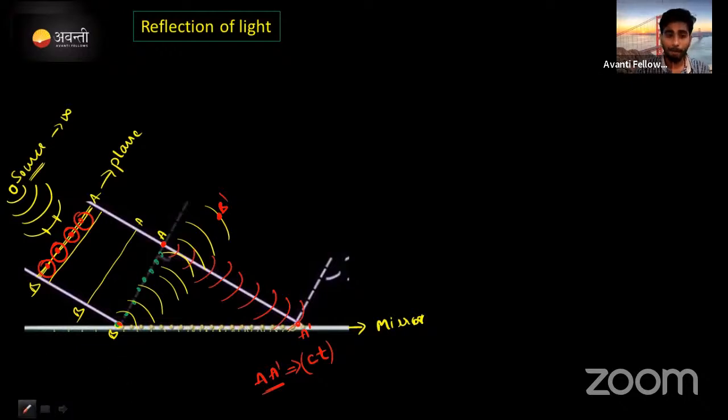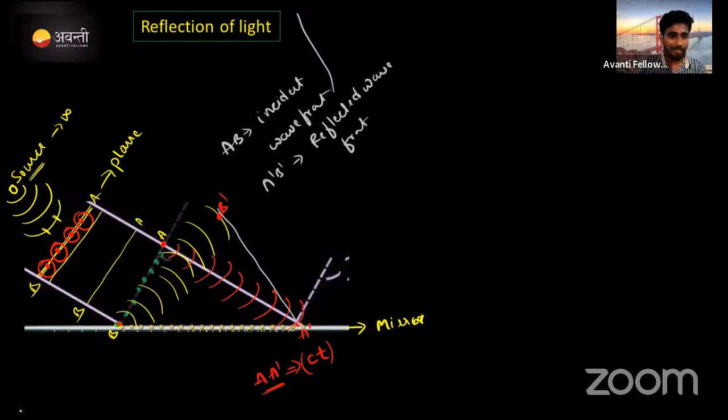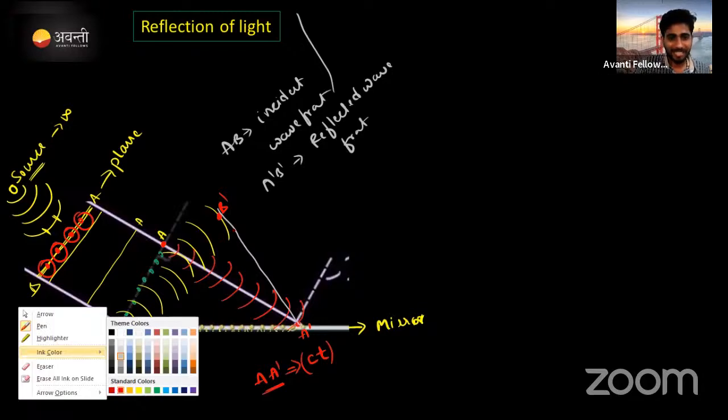Now what do we need? Again we need one plane wavefront, the reflecting plane wavefront. From A dash to B dash, draw a tangential line. Now look here. AB is the incident wavefront, and A dash B dash will be the reflected wavefront. In this reflected wavefront, again all the points are wave particles.